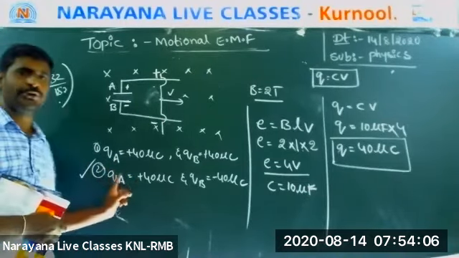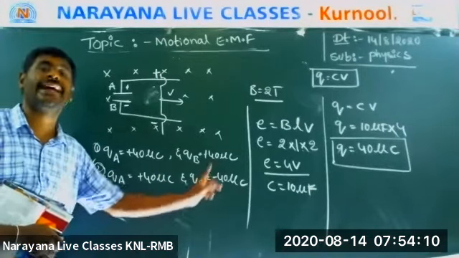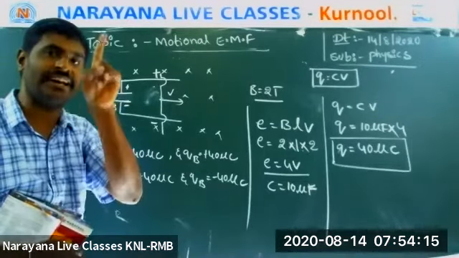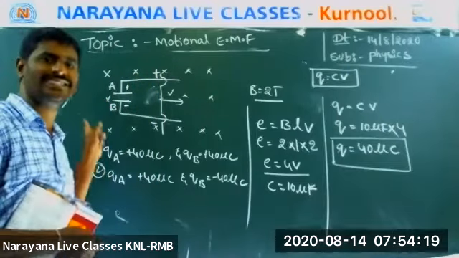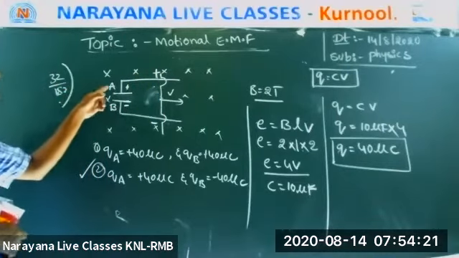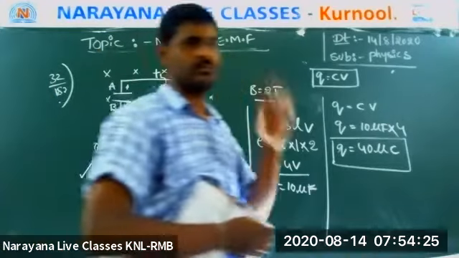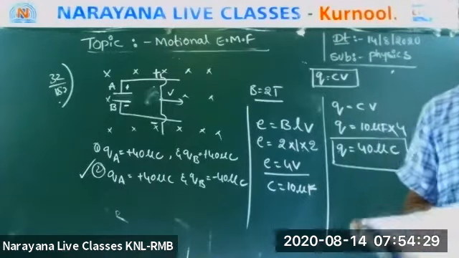The second option: QA is equal to plus 40 microcoulomb and QB is equal to minus 40 microcoulomb. You know that the charge on each plate is the same in a capacitor, but opposite. One is positive, one is negative. So A is positive and B is negative. This is a 4 marks question. See how simple it was.